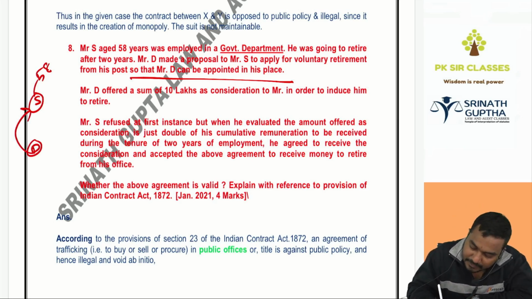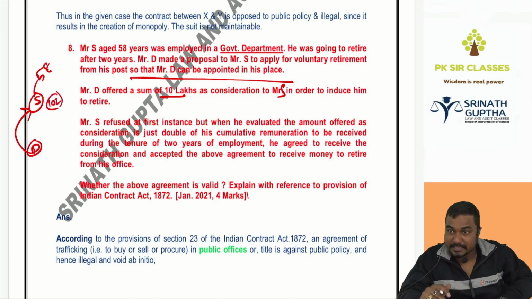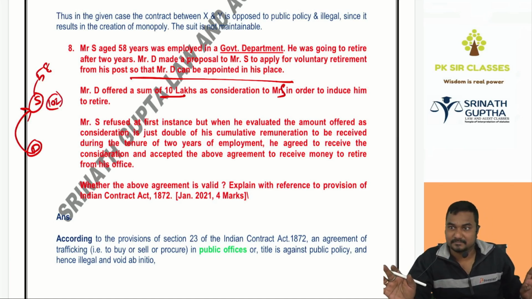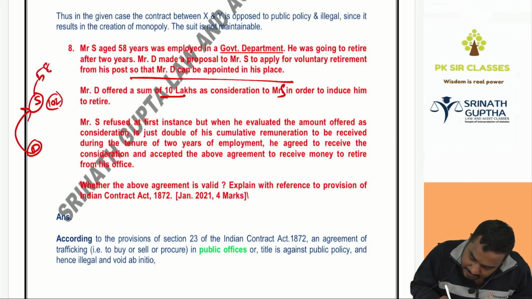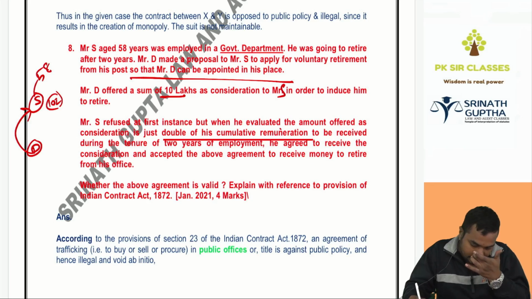D offered a sum of 10 lakhs as consideration to Mr. S in order to induce him to retire. D said to S, I will give 10 lakhs. You retire now only. If you retire now, the chair will become empty. I will come to that place. S refused at first instance, but when he evaluated the amount offered as the consideration is double of his cumulative remuneration to be received during the tenure of 2 years of employment, he agreed to receive the consideration and accepted the above agreement to receive the money to retire. Whether the agreement is valid.